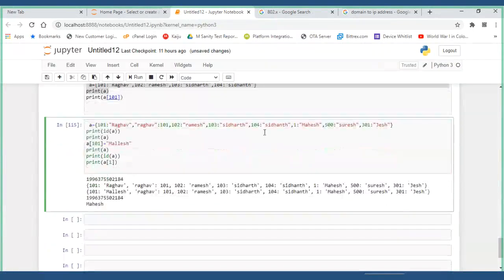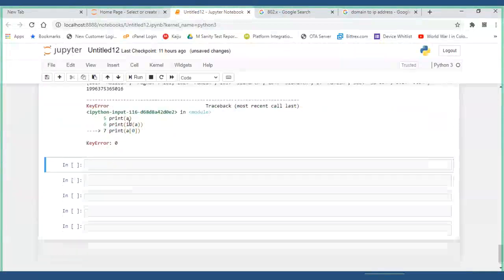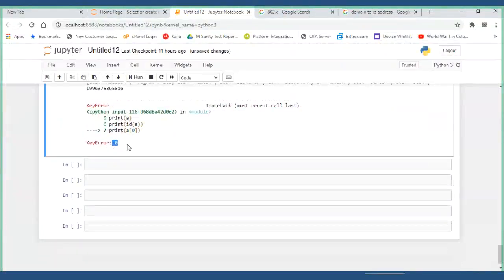If I say 0, it is considering it as a key, and there is no such key like 0. Key error. So it considers the index value as a key.